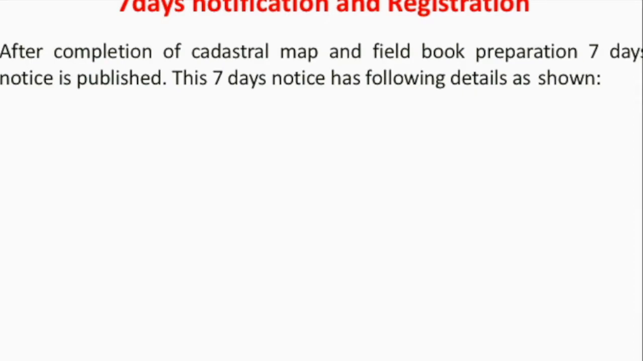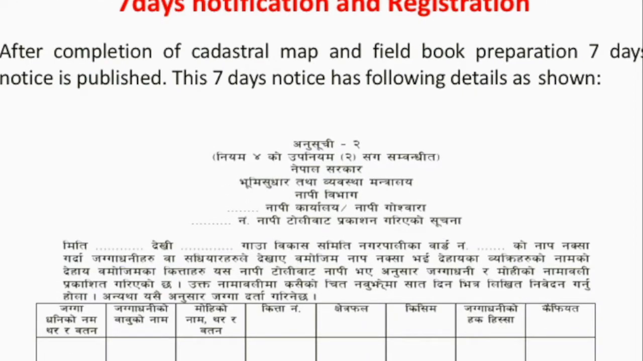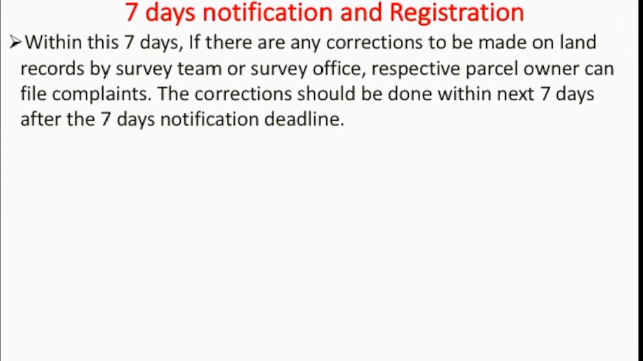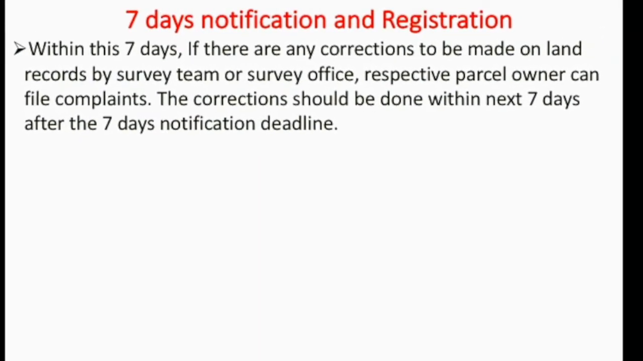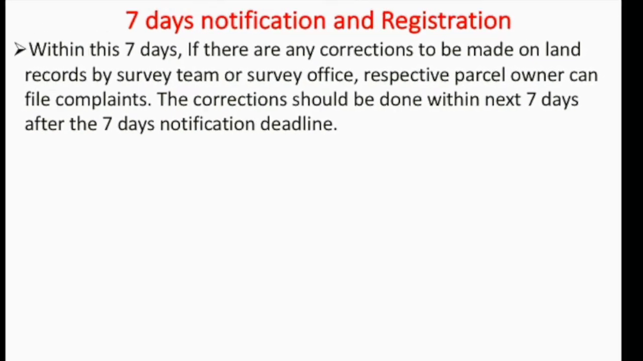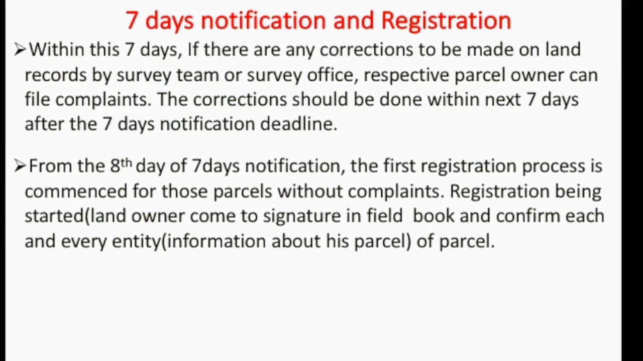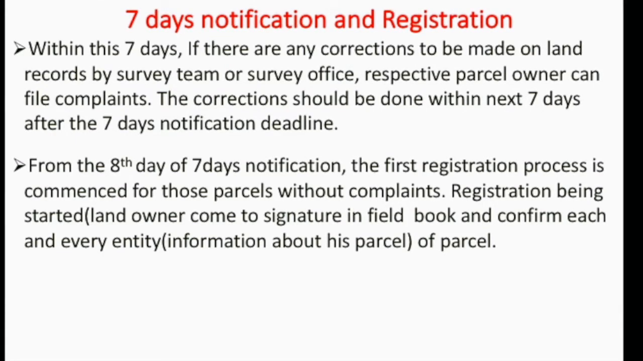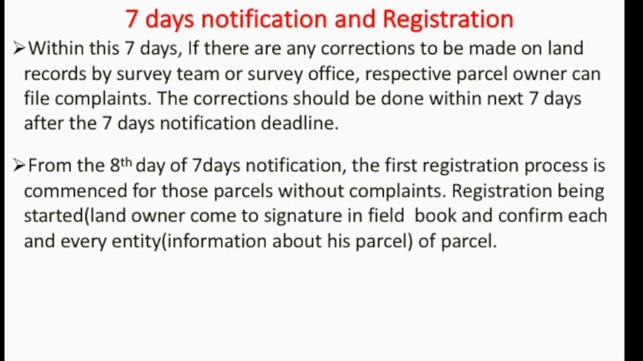The 7-day notification will be published. If someone missed that particular date, or if there is a dispute or conflict, then within these 7 days, if there is any correction to be made on a land record by the survey team or survey office, the respective parcel owner can file a complaint. The correction should be done within the next 7 days after the 7-day notification. From the 8th day, the first registration process starts. For those parcels without complaint, registration starts.